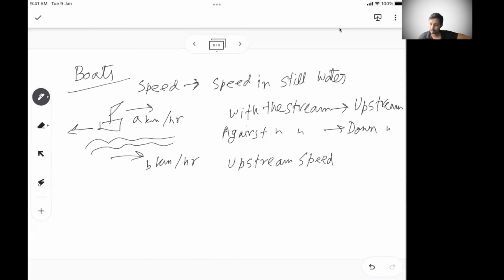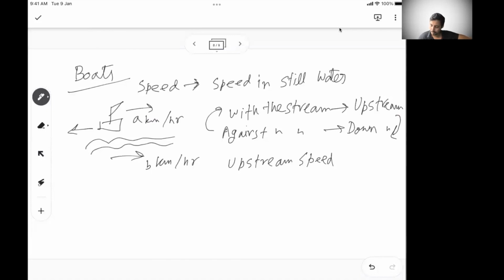When the boat is moving with the stream, it's called downstream. When it's moving against the stream, it's called upstream. So basically, when the boat is moving with the stream, it's called downstream. When the boat is moving against the stream, it's called upstream.